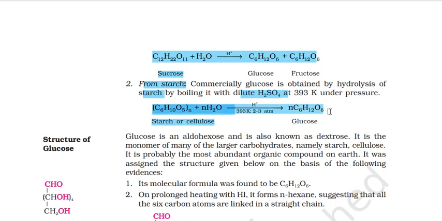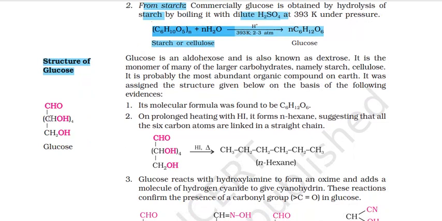Alright, what is now the structure of glucose? ये भी आपने किया ही होगा, I'm sure. This is the structure of glucose. ठीक है, ग्लूकोज is an aldohexose, हाँ, 6 कार्बन है और एल्डिहाइड ग्रुप अटैच्ड है, and it is also known as dextrose. It is the monomer of many of the larger carbohydrates, namely starch, cellulose. ये सब किसके बने हैं? ग्लूकोज के बने. It is probably the most abundant organic compound on earth.